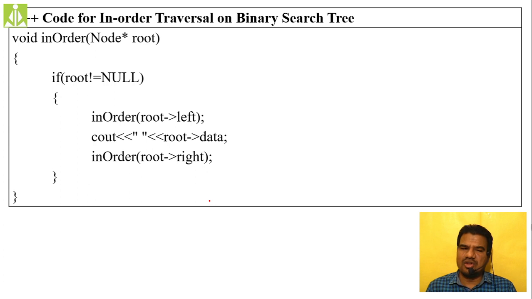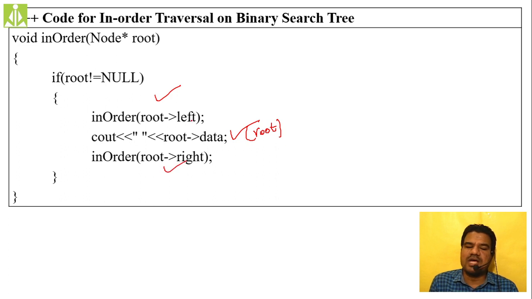Okay, then in order of root of right. So simply the cout function or the display statement will come in the middle. This display statement is nothing but your root node, because as you can see, we are printing the root node data. And how can you remember root of left? Root of left is nothing but visiting the left of the root node. Root of right is nothing but visiting the right node of the root node. So this is left, this is root, and this is right.